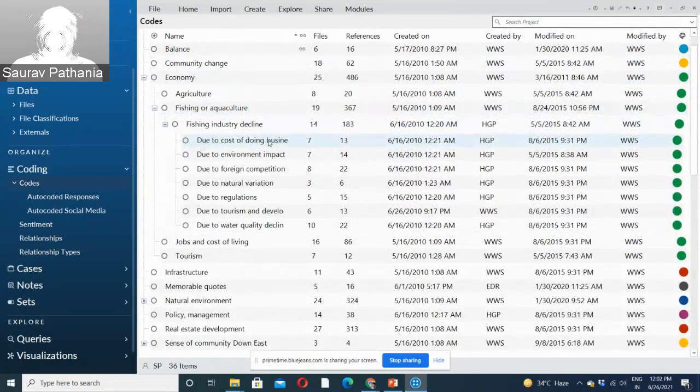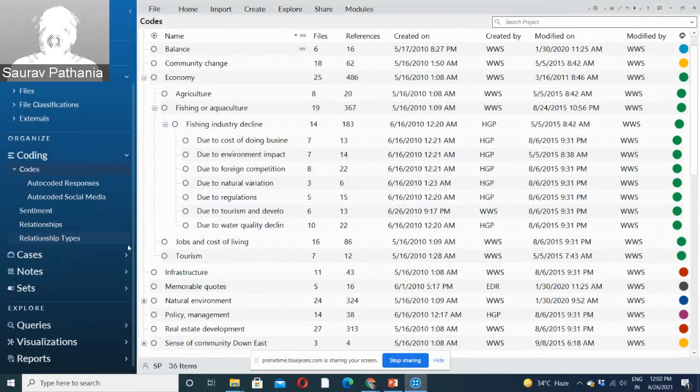So as a researcher, this person has identified certain reasons for fishing industry decline, right? These are certain codes he has defined, and he has put in data from different sources, from different interviews, you can say. So due to cost of doing business, these are the reasons for fishing decline, and he has put in data from different places. Okay, that's one thing. Another thing I wanted to show you is the cases.